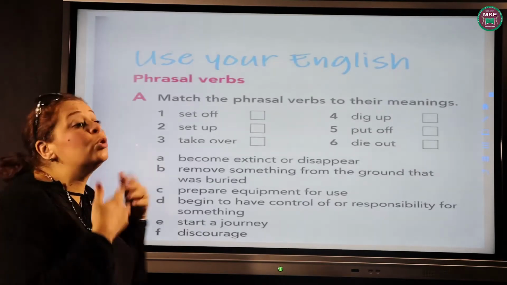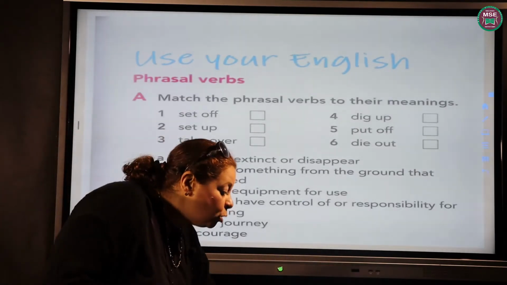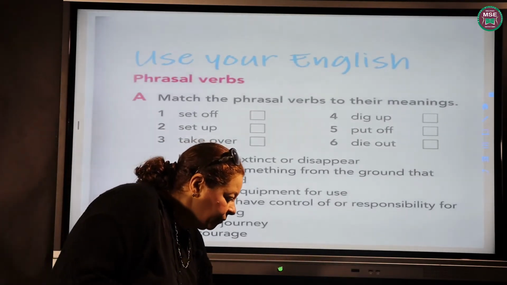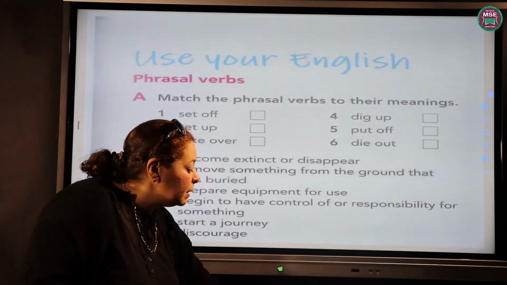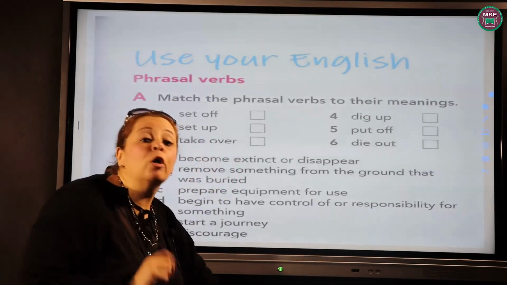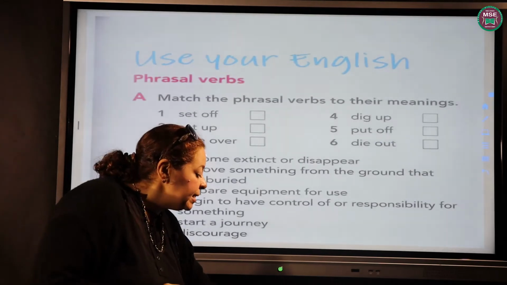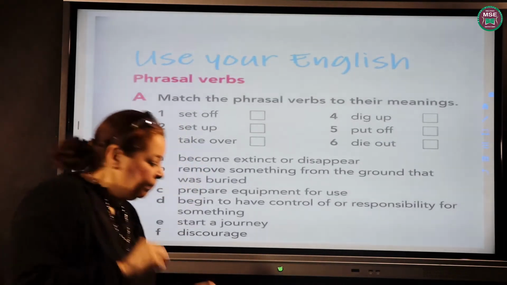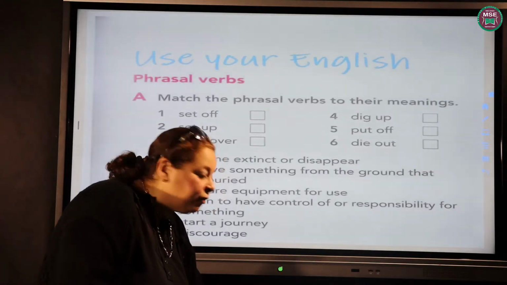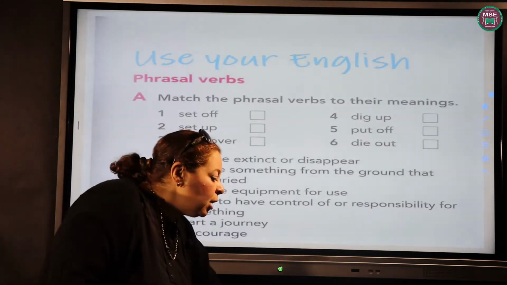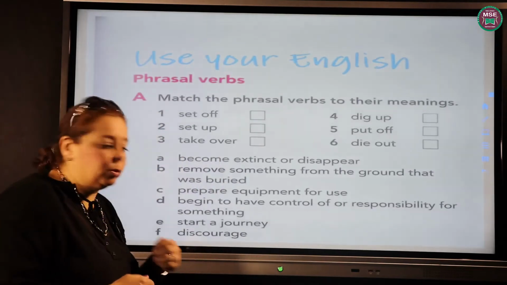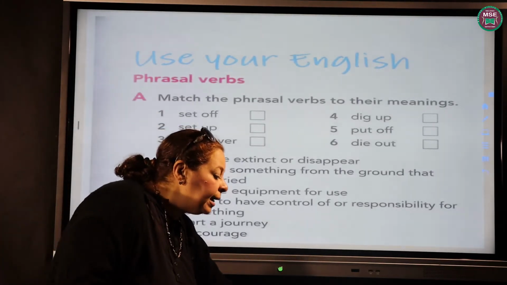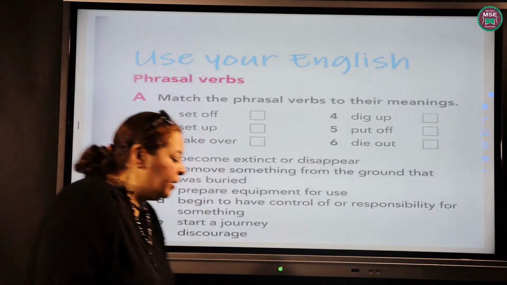Now, set off means to start. Set off means to start a journey. Okay? Set up means prepare equipment or a tool for use. Number 3, take over, begin to have control or responsibility of something. Dig up, remove something from the ground. Put off means to discourage somebody. Die out, become extinct or disappear.